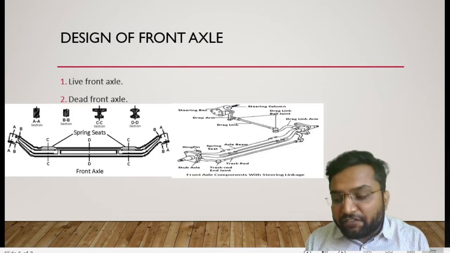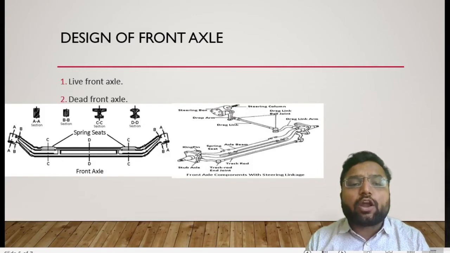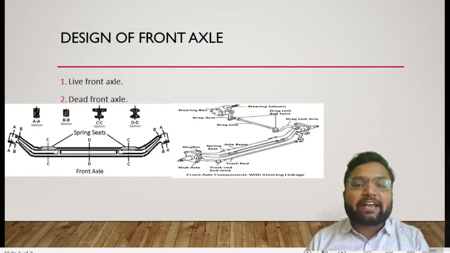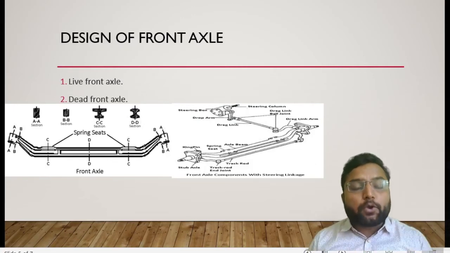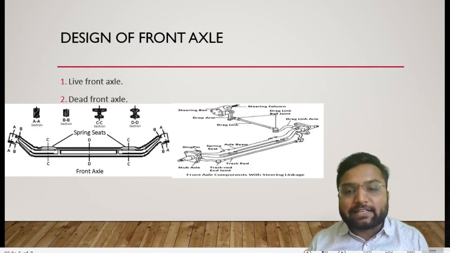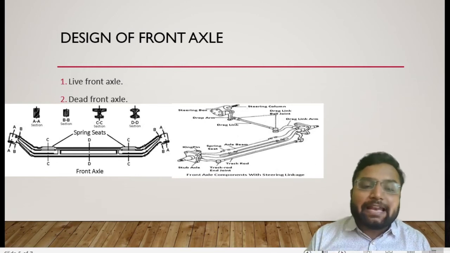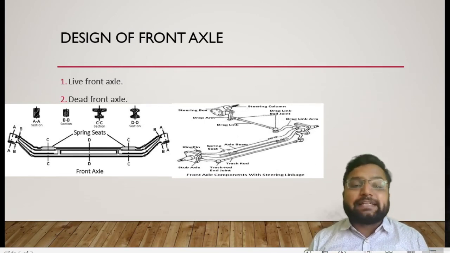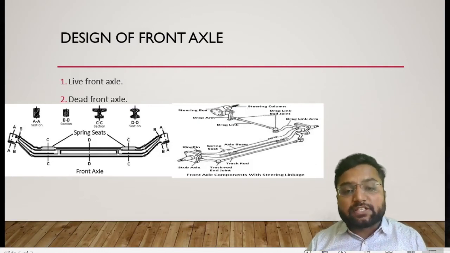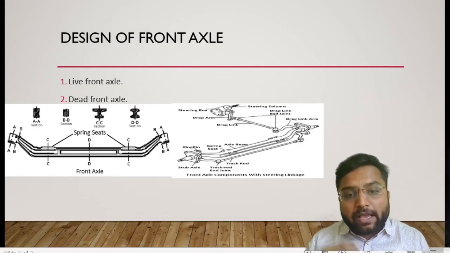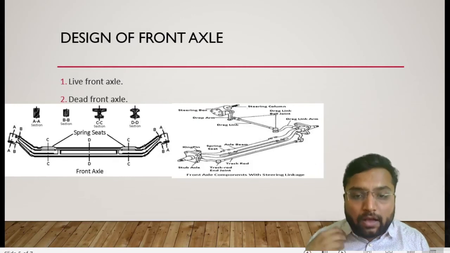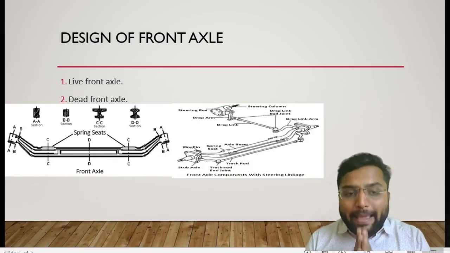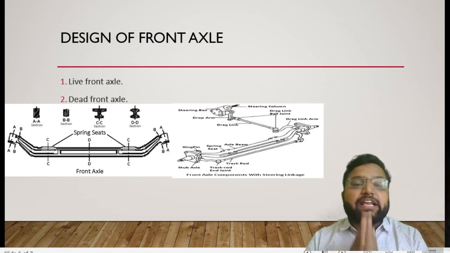The dead front axle is purely applied to carry a load rather than anything else. So our dead front axle purely goes under bending stress rather than any other type of stress. While designing this dead front axle, we have to consider its cross-section area, which could be a box section, a C section, an I section, or any kind of section which provides maximum resistance against bending.